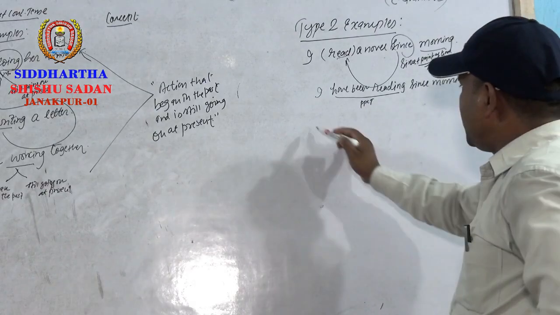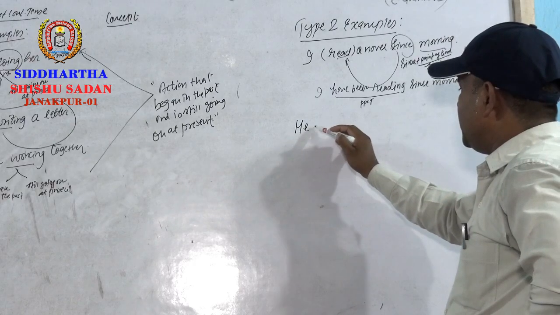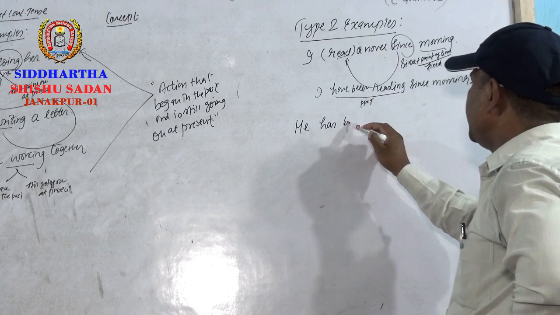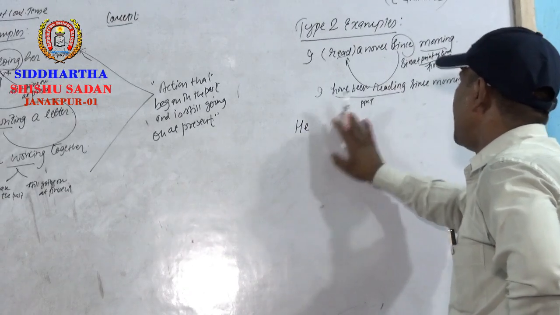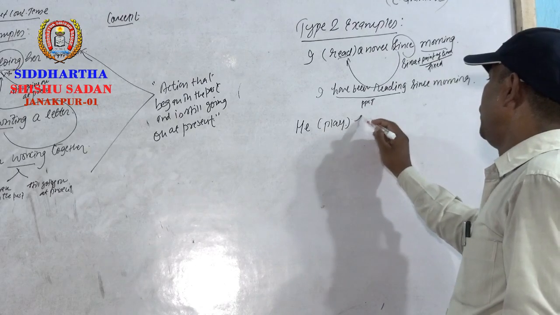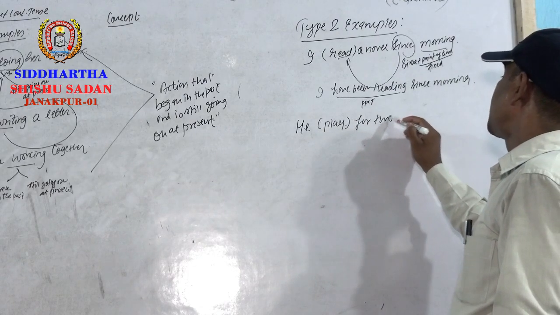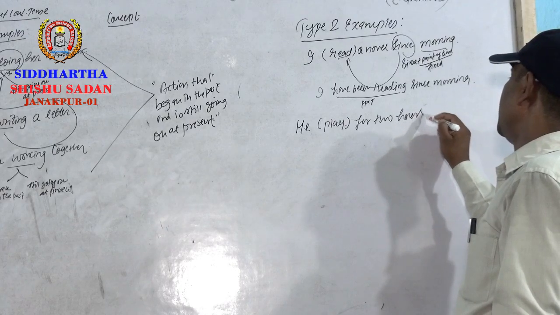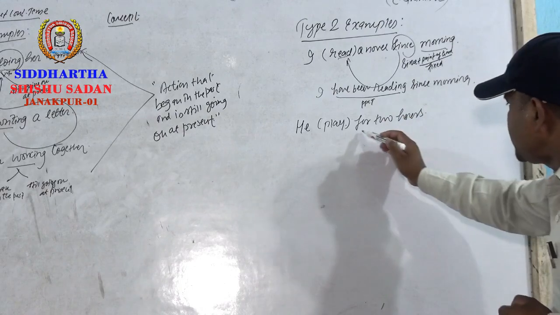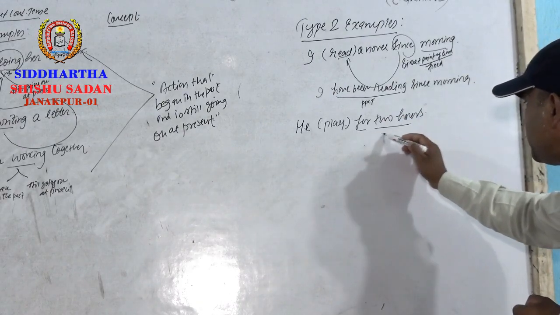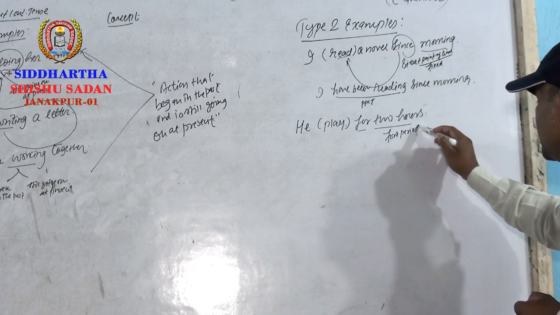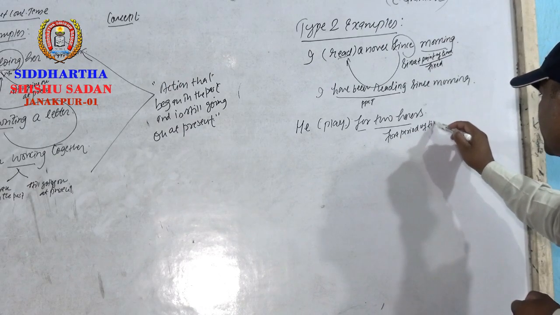Let's see another example. He has been, so written in the form of a question, played for 2 hours. See here. So dear students, what is this? For plus period of time. For plus period of time.